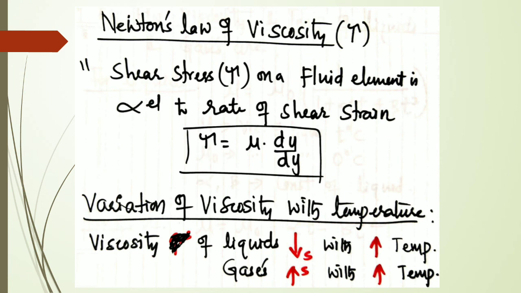When these cohesive forces are strong, what happens? When temperature is applied, because the molecules are a little bit closer, the attraction will be more.